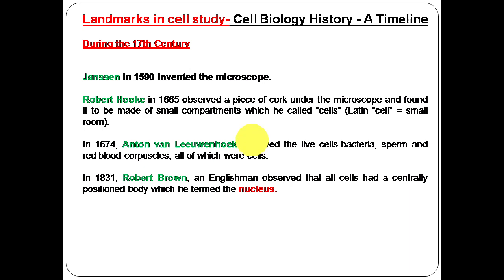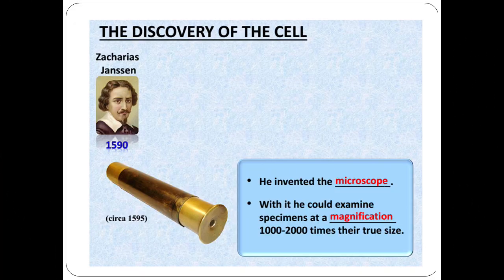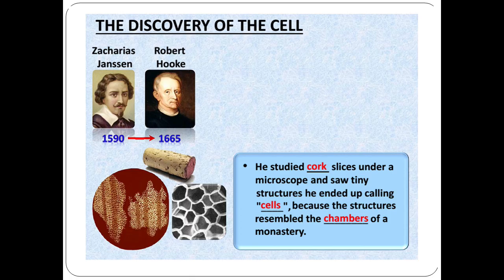However, what Hooke actually saw were the dead cell walls of a plant cell's cork as it appeared under the microscope. Hooke's description of these cells was published in Micrographia.